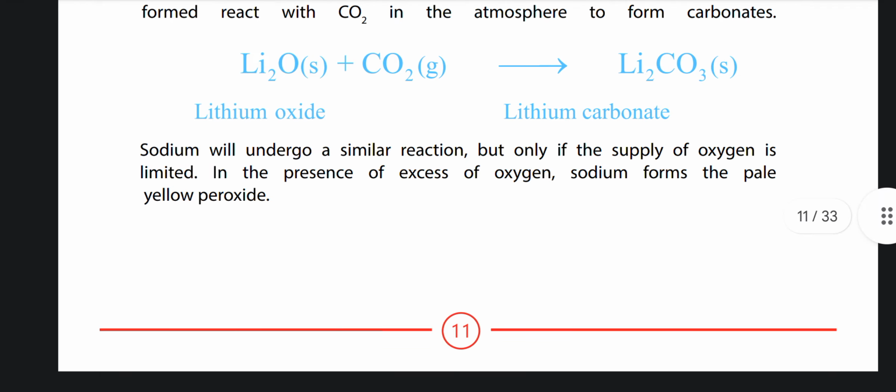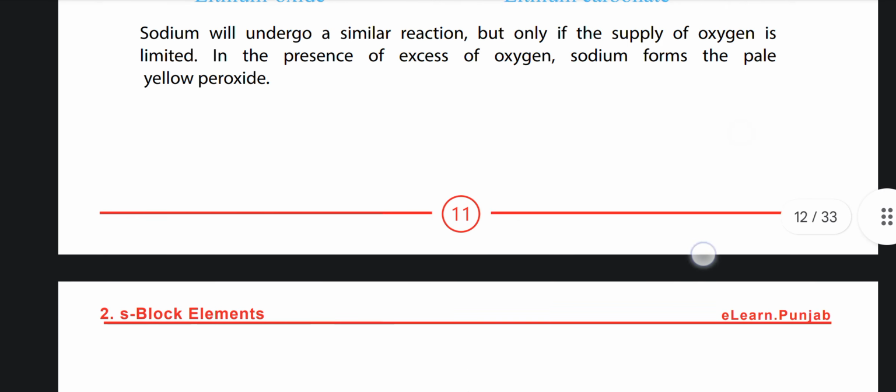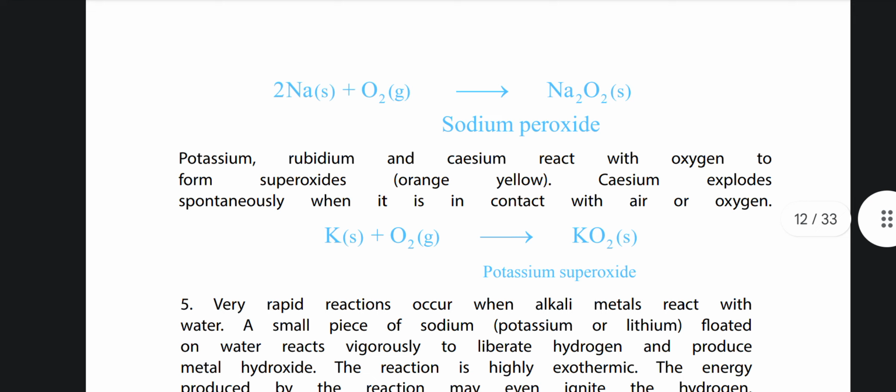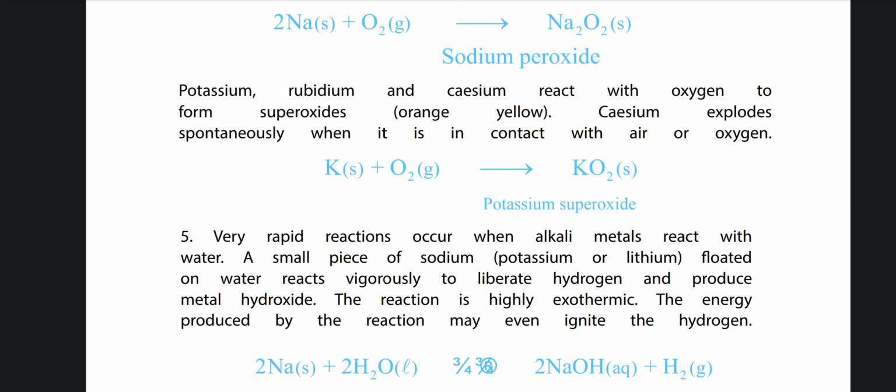Sodium will undergo a similar reaction but only if the supply of oxygen is limited. In the presence of excess oxygen, sodium forms a pale yellow peroxide. 2Na plus O2 gives Na2O2, sodium peroxide. Potassium, rubidium and cesium react with oxygen to form superoxides, orange and yellow. Cesium explodes spontaneously when it is in contact with air or oxygen. Potassium superoxide: K plus O2 gives KO2.